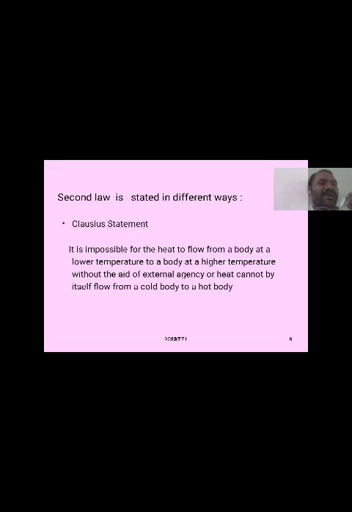So the second law of thermodynamics has two statements: one is the Clausius statement, another is the Kelvin statement.